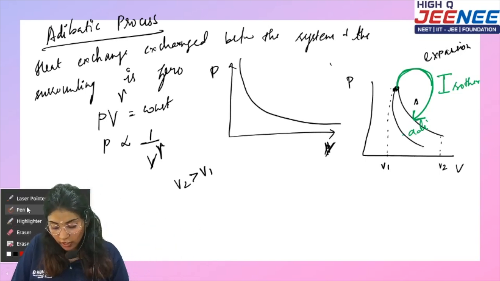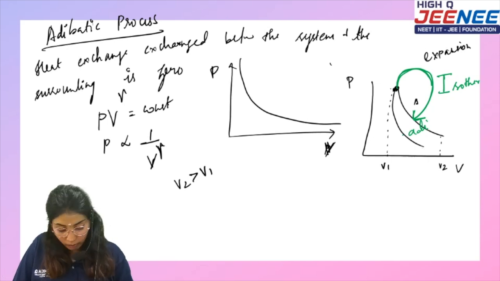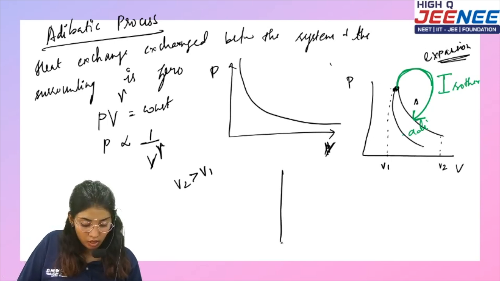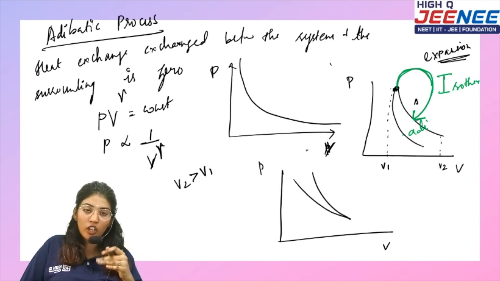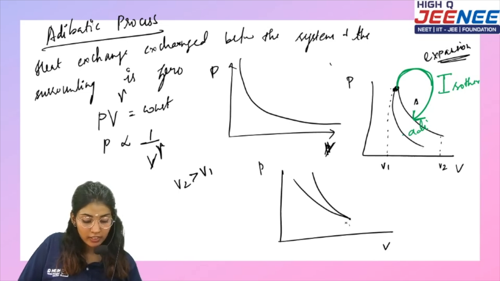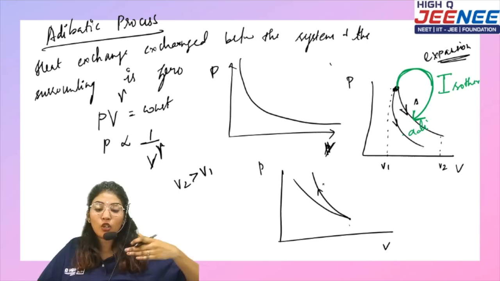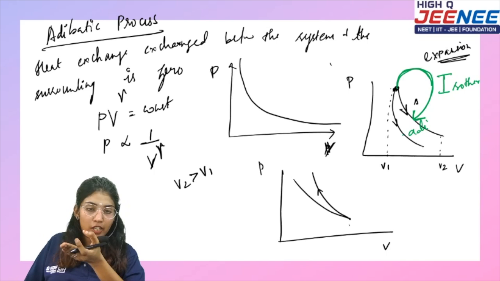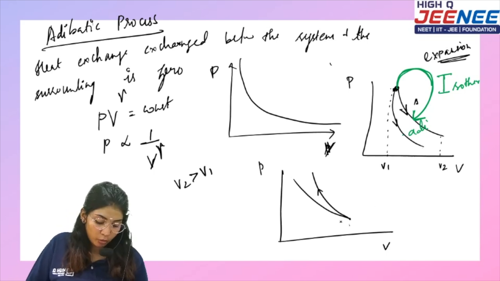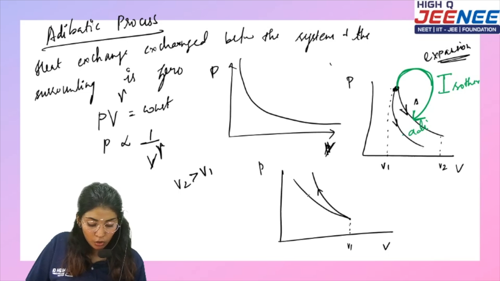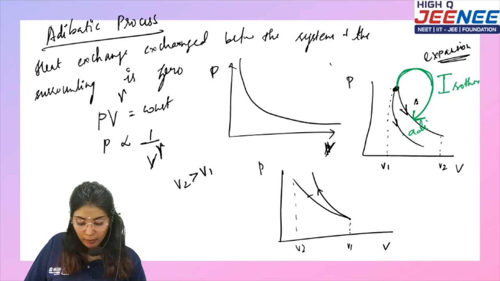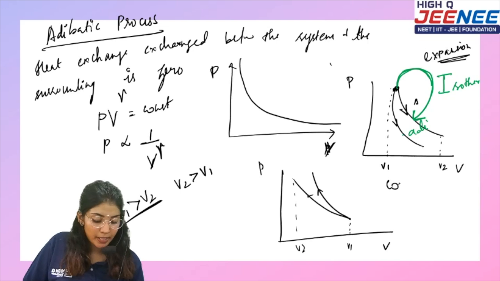Now, what if it is a compression curve? Volume and pressure. The arrow mark will specify the route, that is, how the process carries on from the V1 position to V2. Over here, this is V1, and over here, this is V2. Now tell me, V1 is greater than V2, which means what? It is a compression curve.